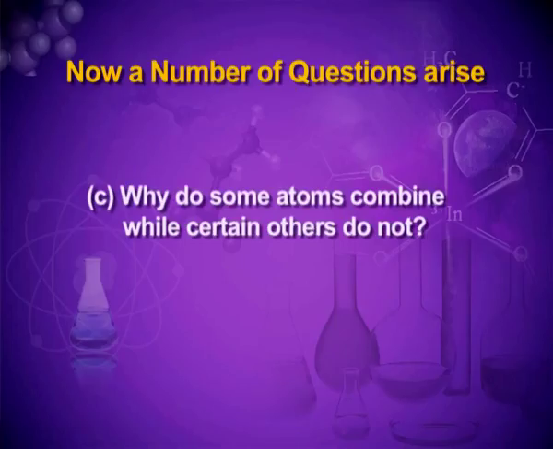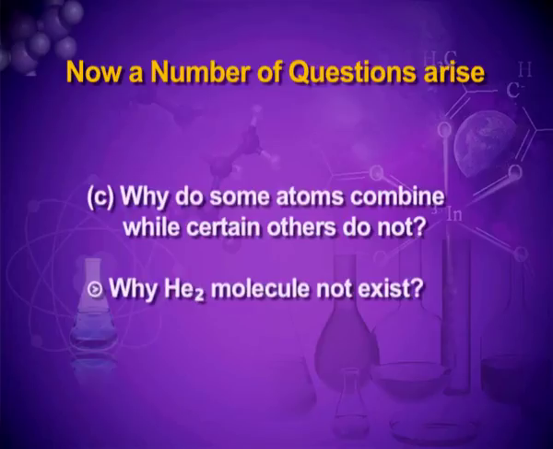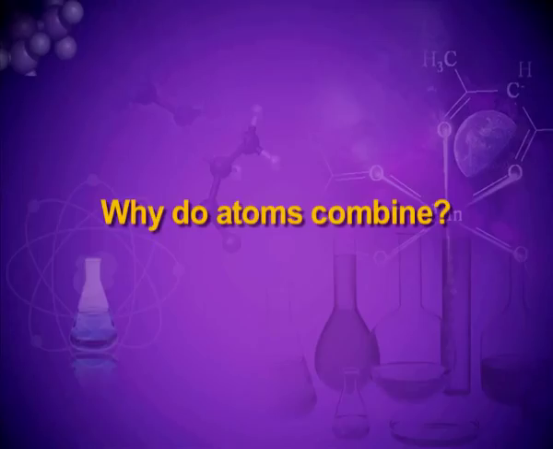Similarly, another question: why do some atoms combine while certain others do not? For example, hydrogen atoms combine to form a hydrogen molecule, but helium atoms do not combine to form a helium molecule. There is no molecule like He2. Why is it so? We will study today why such combinations take place.